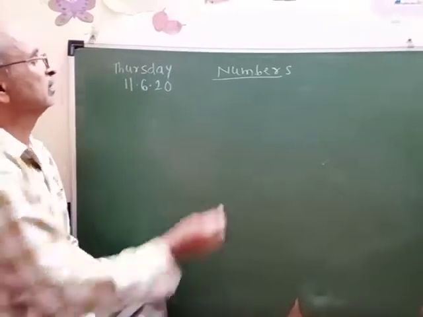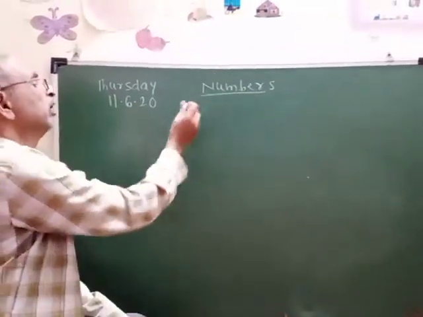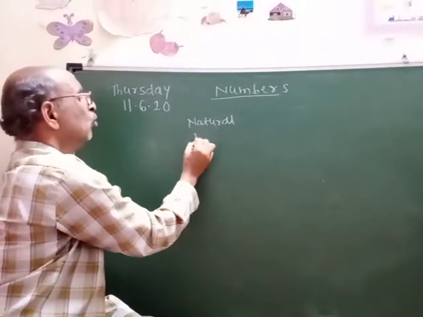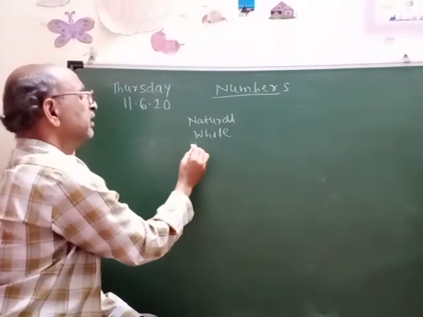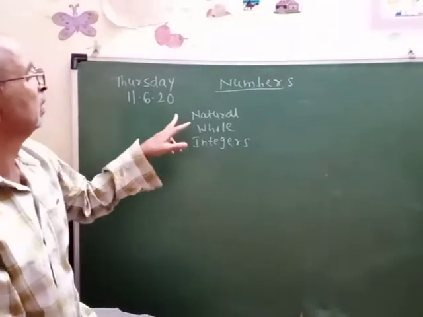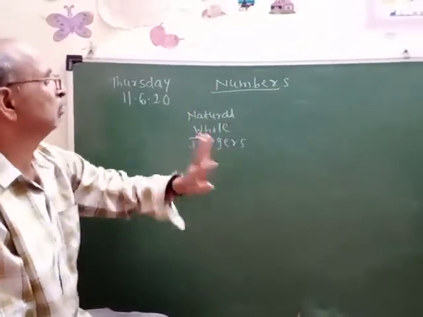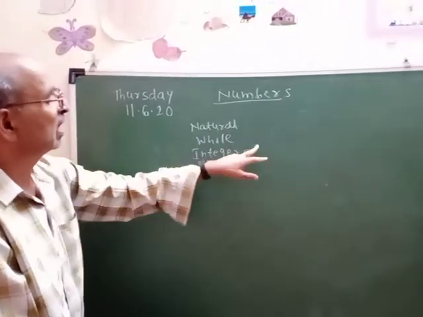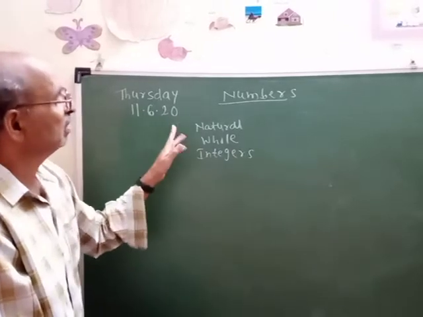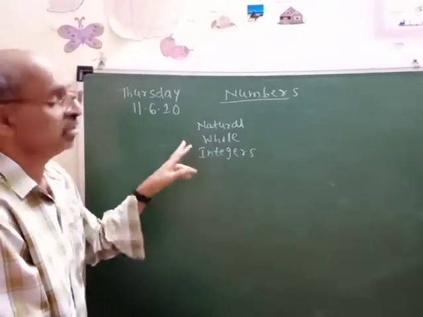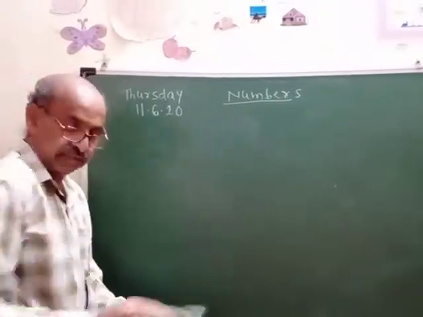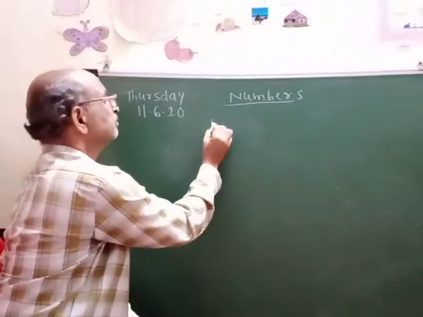Your first chapter is numbers. Already you have known what natural numbers, whole numbers and integers are. Natural numbers start from 1 onwards, whole numbers start from 0, and integers have both positive and negative signs. So all these numbers, natural numbers, whole numbers and integers, you know well. Now we'll see the next type, which we call rational numbers.